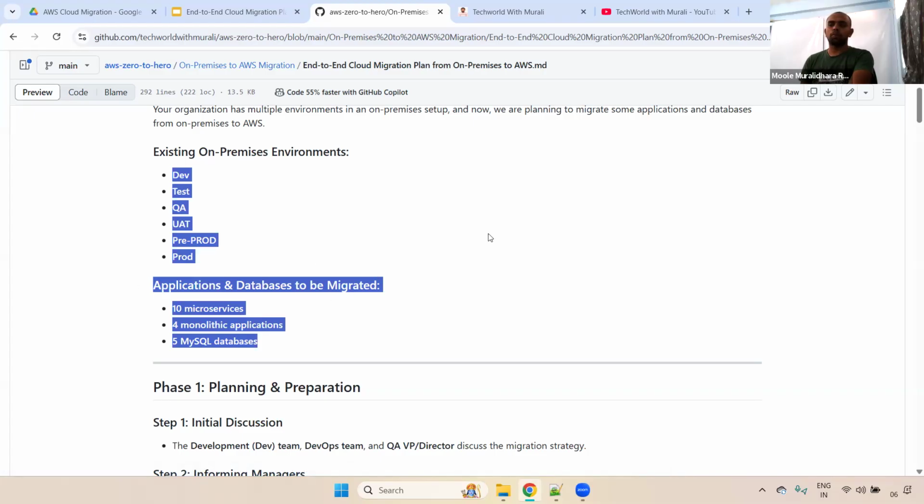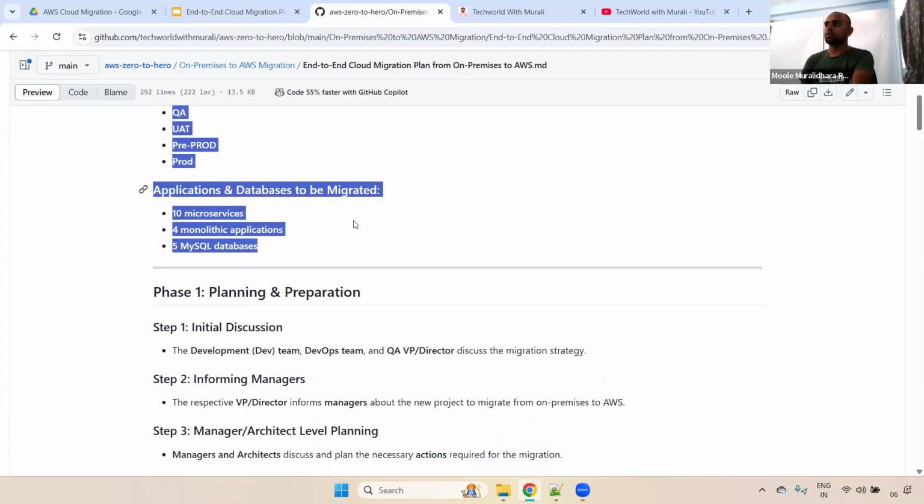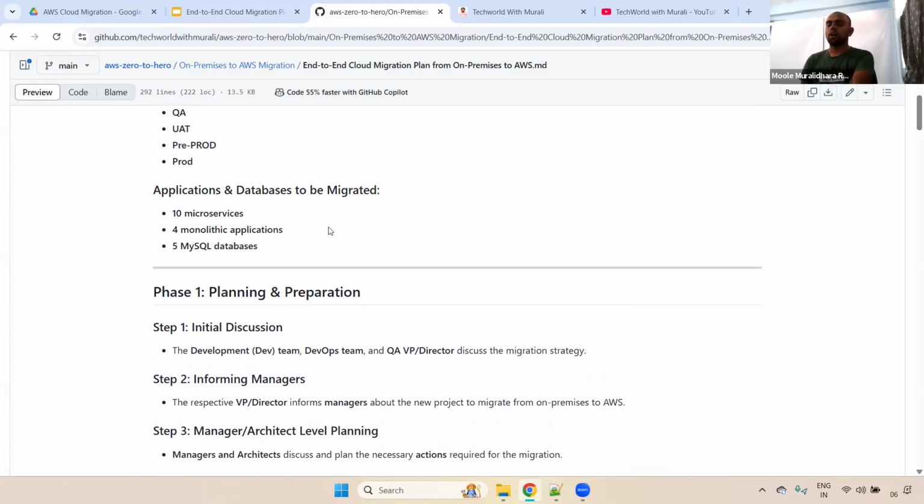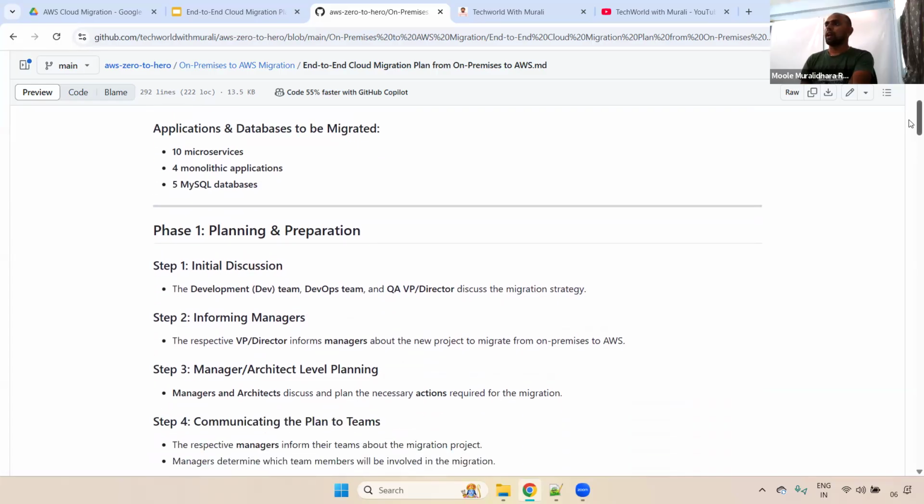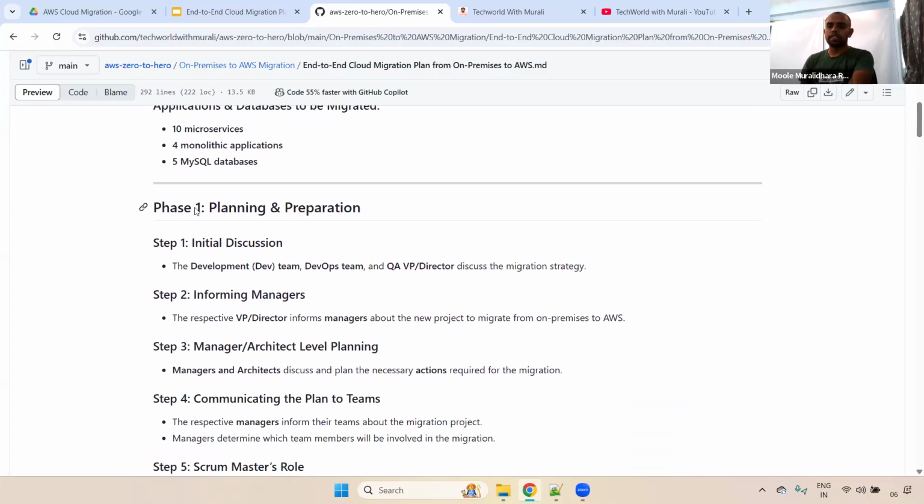And remember guys, one of the most important things in interviews also: have you worked on migration? So once you watch and complete this video, you will get some idea. This is the way we do the migration from on-premises to the AWS side. First of all, I have divided it into 4 phases. Phase 1 is planning and preparation.